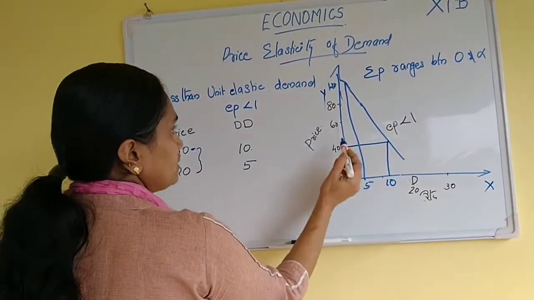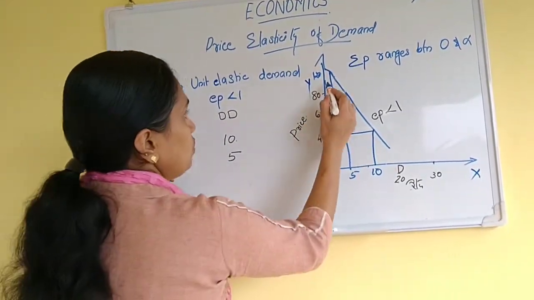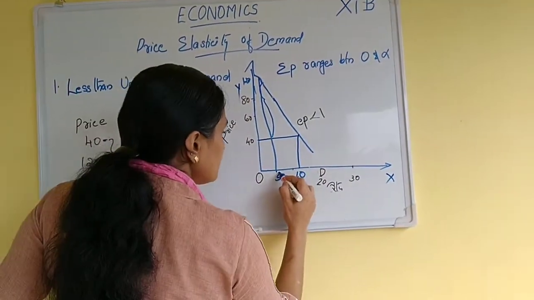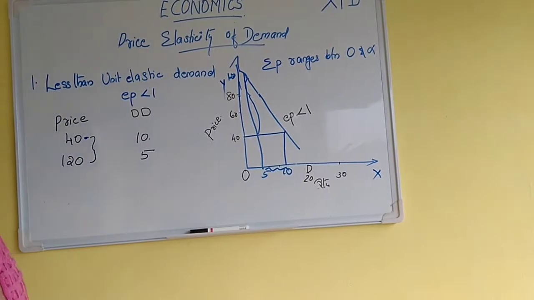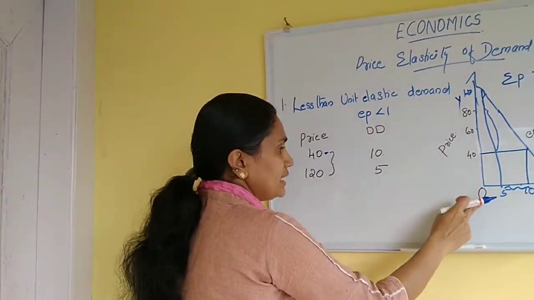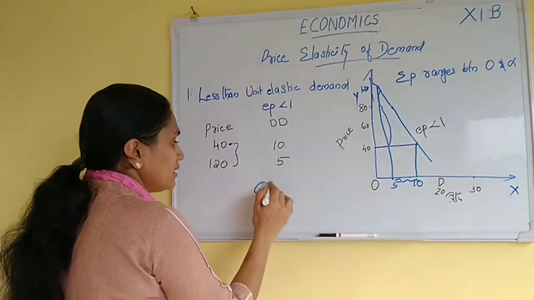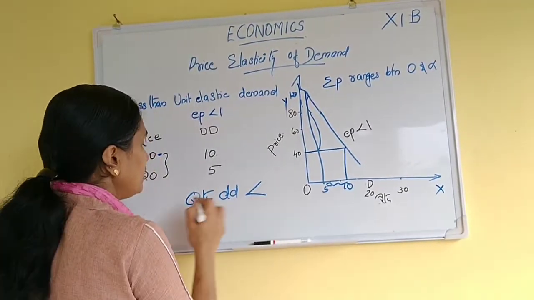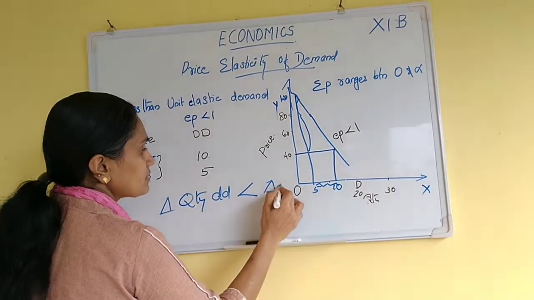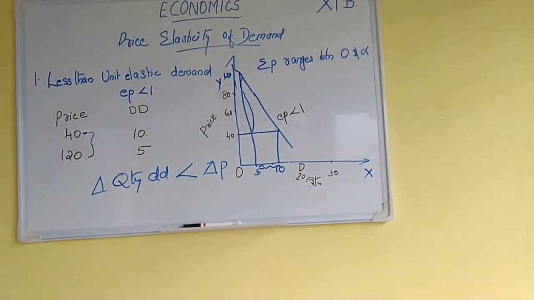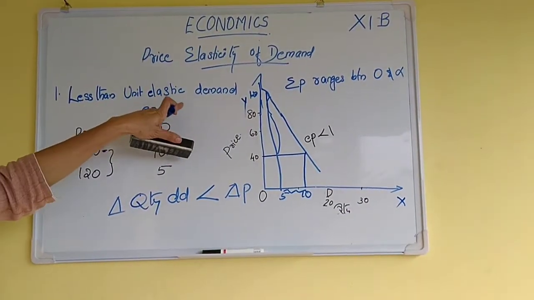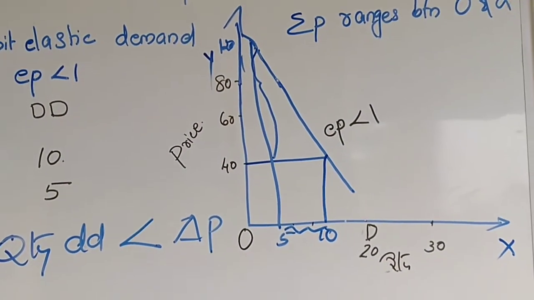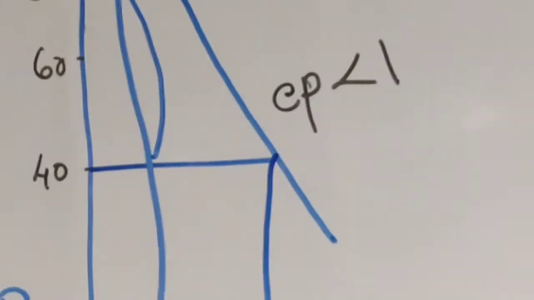here we can see that from 40 to 120, this is the change in price, and this is the change in quantity demanded. Here we can see that the change in quantity demanded is less than the change in price. That is what is called less than unit elastic demand, EP less than 1. We can move to the next classification.